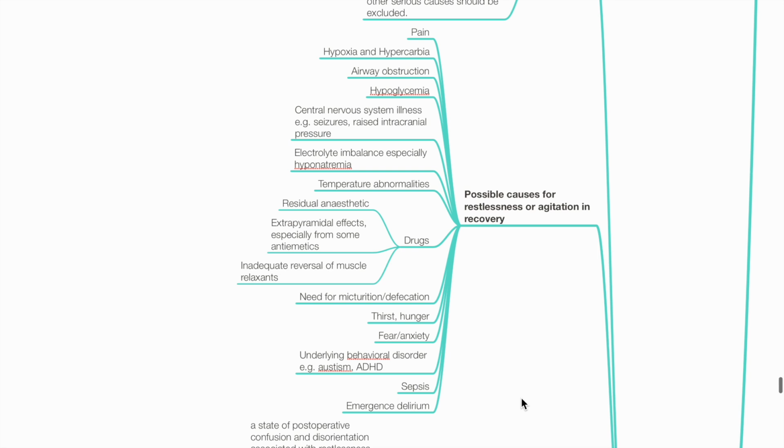Possible causes for restlessness or agitation in the recovery include pain, hypoxia, hypercarbia, airway obstruction, hypoglycemia, CNS disease such as seizure or raised ICP, electrolyte imbalances, especially hyponatremia, temperature abnormalities, drug-related causes such as residual anesthetic, extrapyramidal effects, especially from some antiemetics, inadequate reversal of muscle relaxants, need for micturition or defecation, thirst, hunger, fear, anxiety, underlying behavioral disorder such as autism or ADHD, sepsis, and emergence delirium.